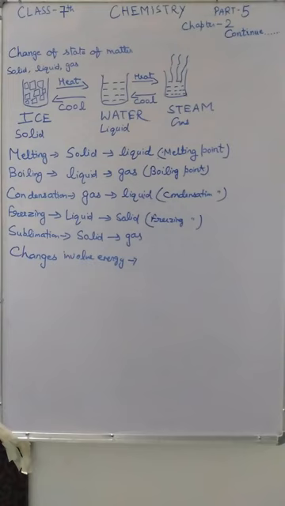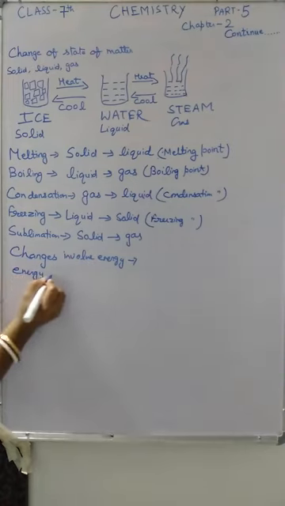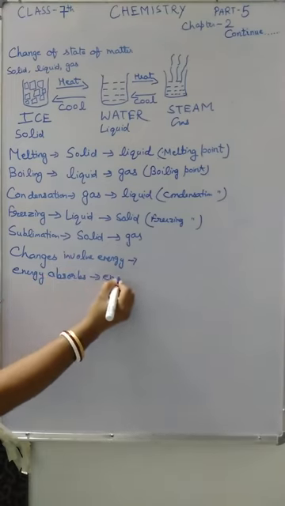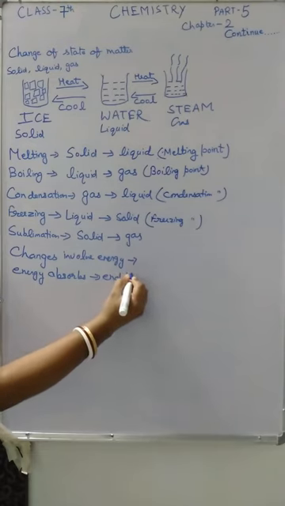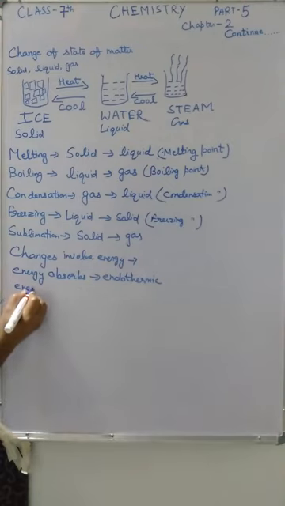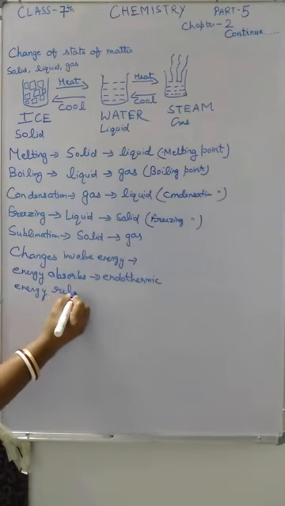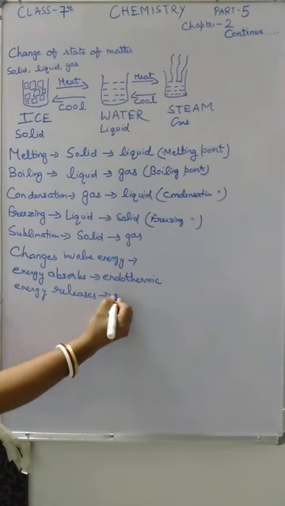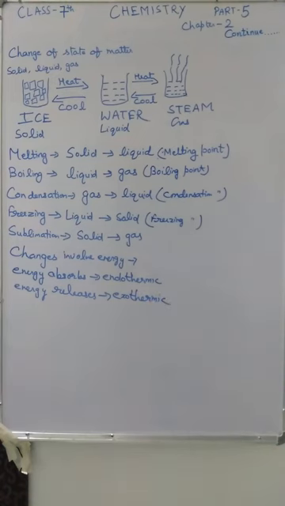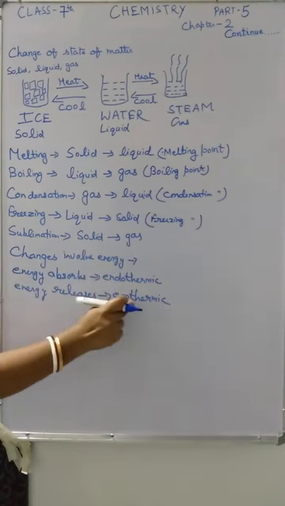Now the most important thing: when energy is absorbed, it is called endothermic change, and when energy is released, it is called exothermic change. Remember it always.